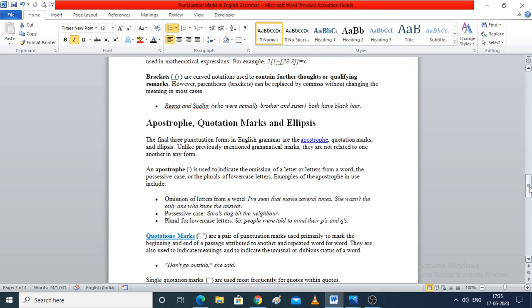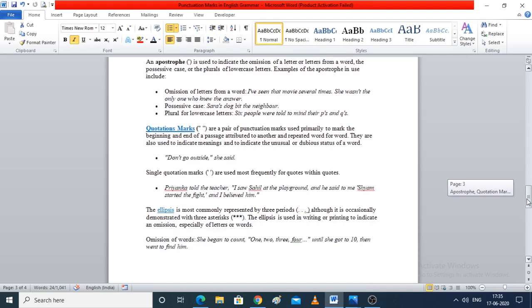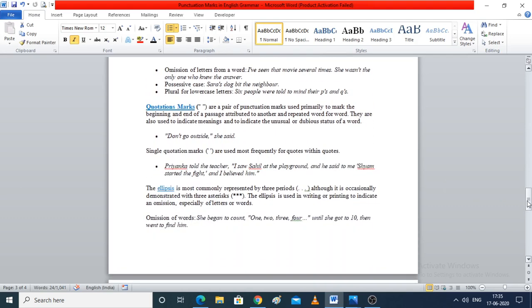We will write YOU, apostrophe, and VE. So it is used to omit letters. We also use it in the possessive case, and in plurals of lowercase letters. Quotation marks represent the start and end of a statement or a quotation, and ellipsis is used to determine an omission, or you can say to determine a continuity going on in a particular statement.